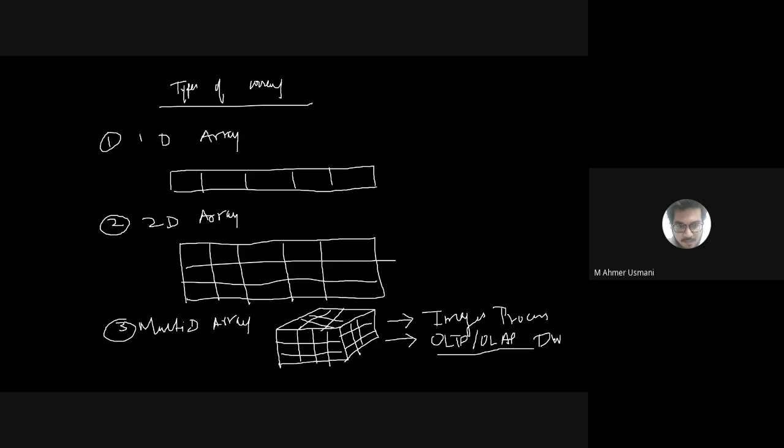What is that software called? Database. So data is in a database. Multiple databases are stored in one place. That place is called a data warehouse.